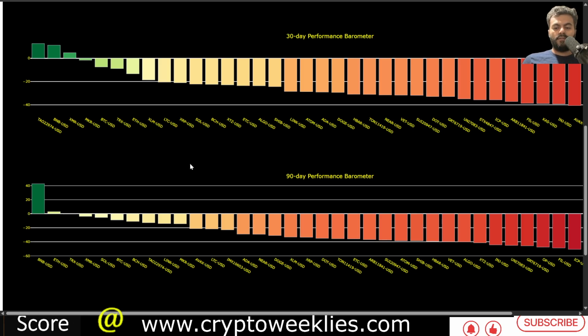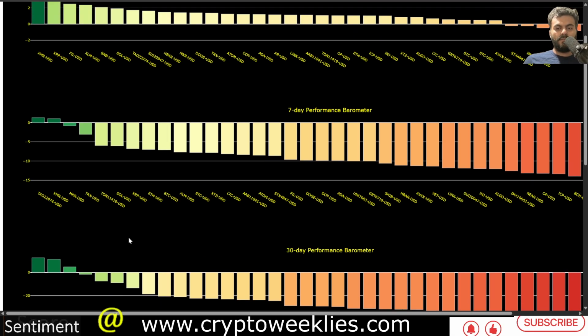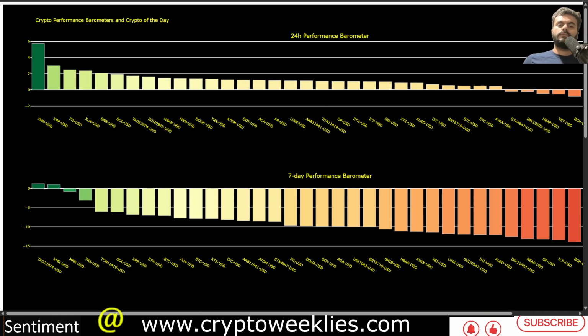Overall, the narratives are favoring BNB and all the other assets more so than XRP. XRP did rally quite a bit in November 2024.